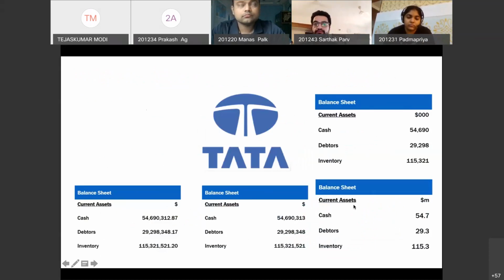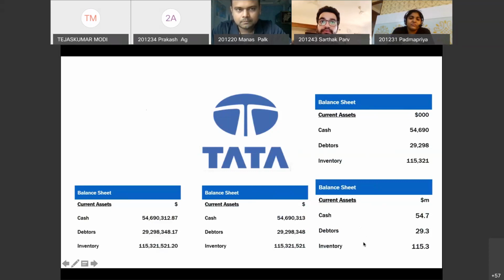Another important part. Let's say this is Tata's balance sheet, again a rough balance sheet. Do you see the value in the first table? 54,690,312.87. Do you see that? For a company such as Tata, do they need to show 87 cents? No, they can round it off. In fact, they can round it off to a value in thousands, or maybe lakhs.